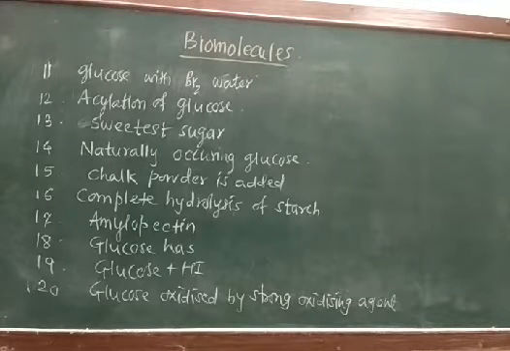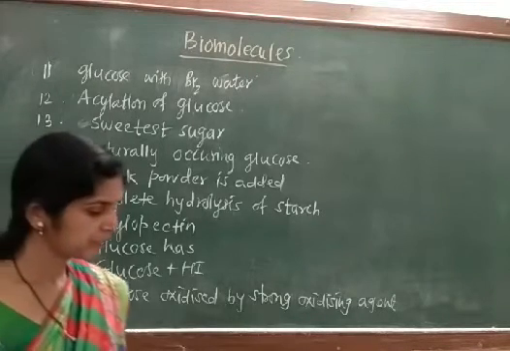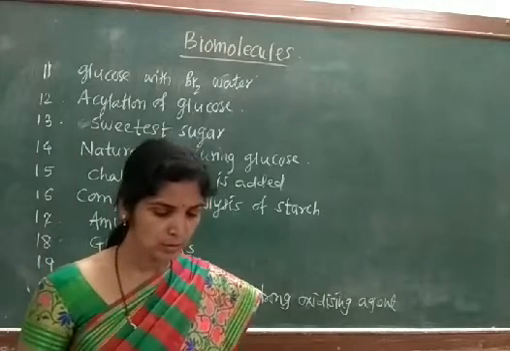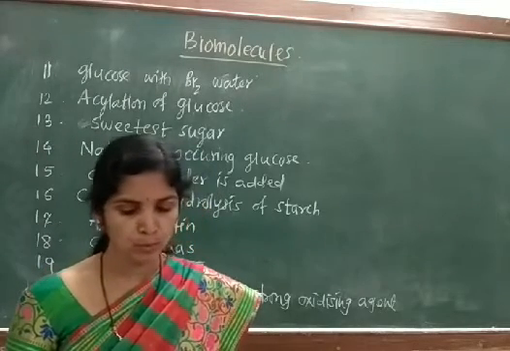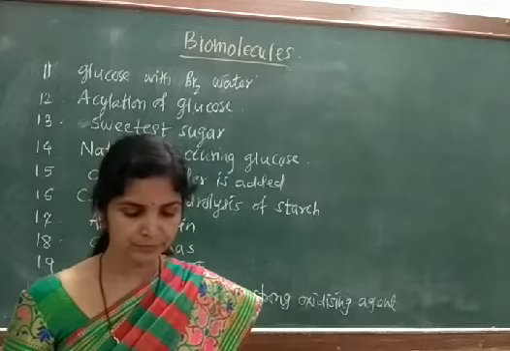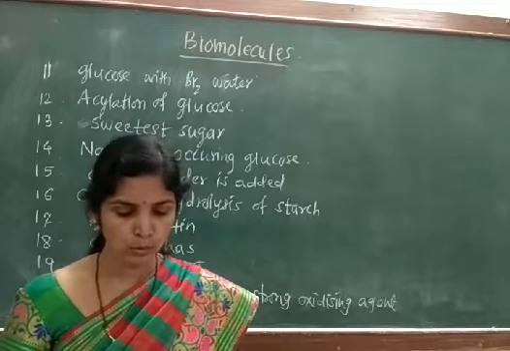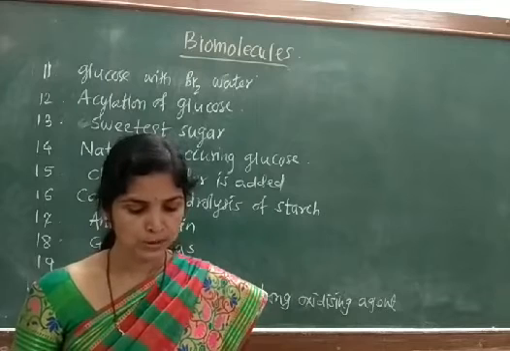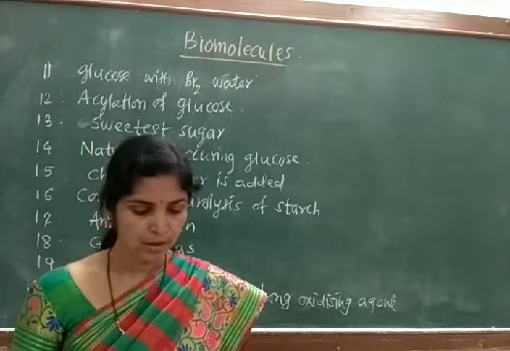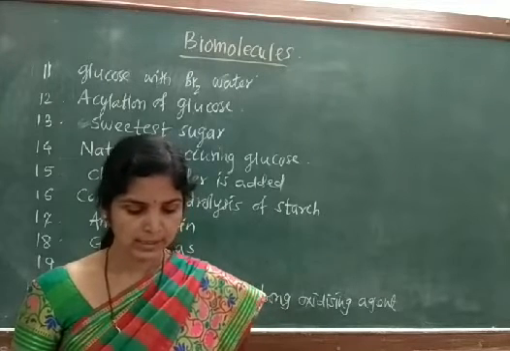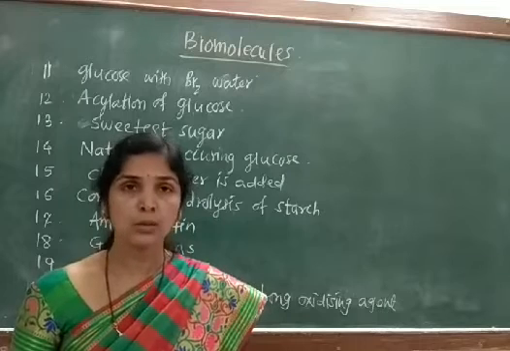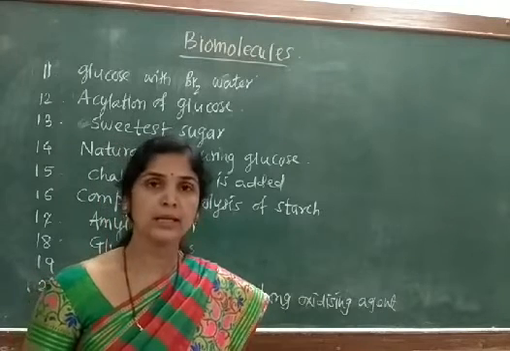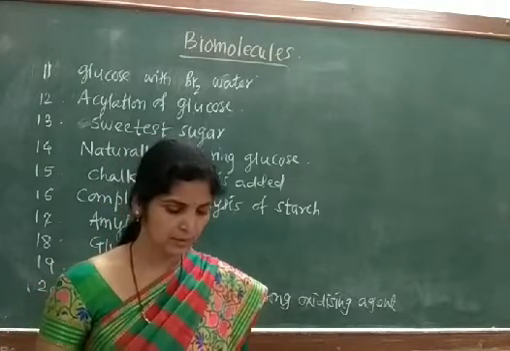Now we will move to question number 11. The oxidation product of glucose with bromine water is: option A is sorbitol, B is gluconic acid, C is glutamic acid, and D is saccharic acid.